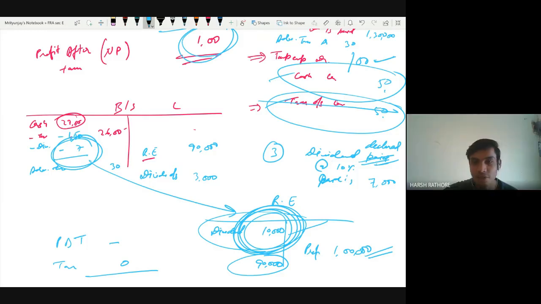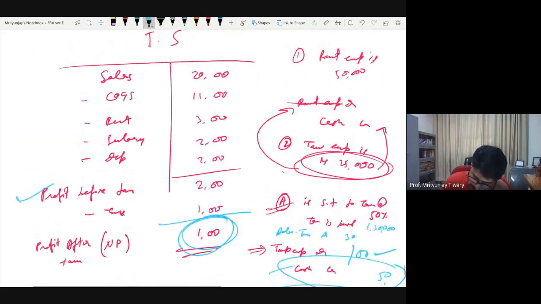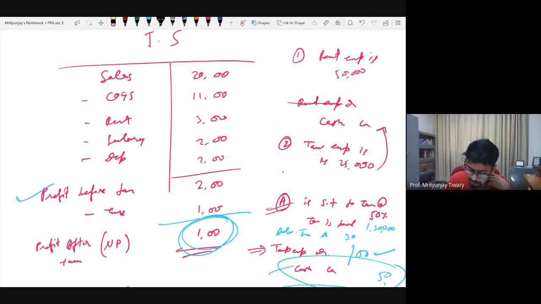Sir, one doubt in tax expense. If we already know that 50,000 is the tax expense, will we also create a trial balance account for that? What he is asking is what if the amount is being mentioned. When the amount is mentioned, it will run exactly in the similar manner as any other expense. You will pass a journal entry, it will go to the ledger account, then to the trial balance, and from there it will move to the income statement. No distinction at all.